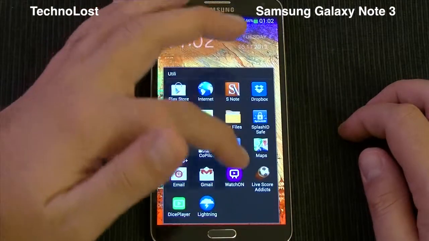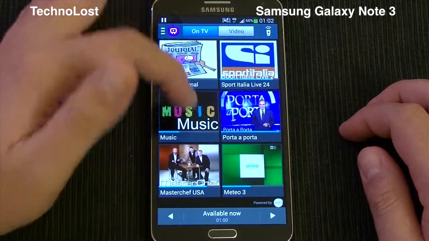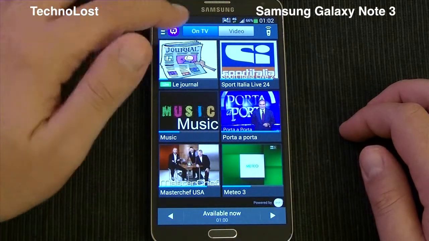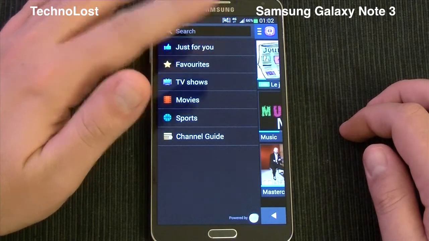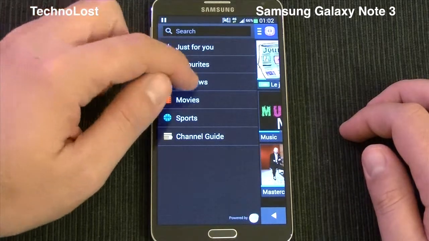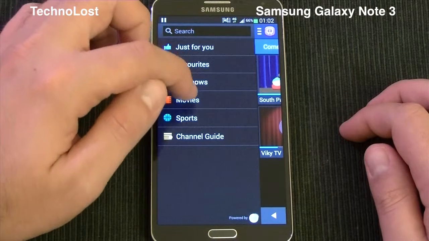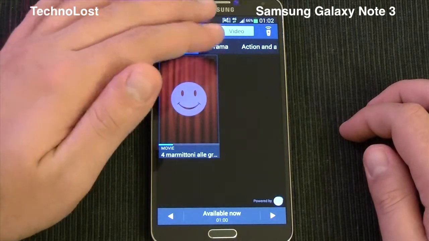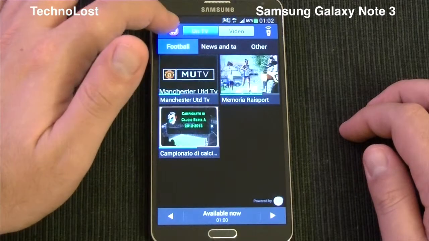The last thing that I want to talk to you about on the multimedia side is the Watch On feature. It's definitely the same as what we could find inside the Galaxy S4. We have all the stuff dealing with TV programs here, just for you, favorites, depending on your favorite channels, of course, TV shows. We have movies, between the movies you can find on TV and the ones you can rent directly from Samsung, for instance, sports, of course.